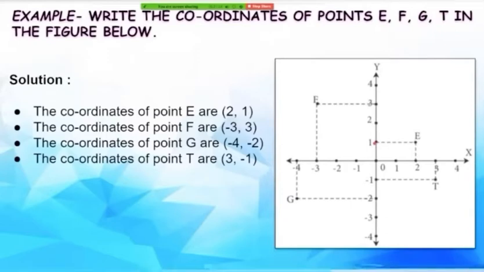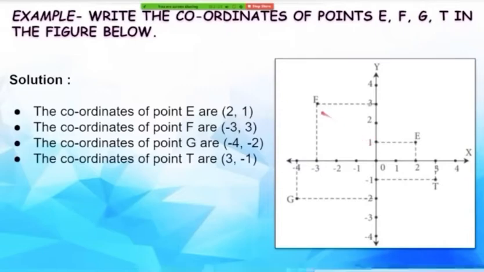And this segment intersects the y-axis at point 1. Therefore, its y coordinate is 1. So these are the two coordinates of point E. That is 2, which is the x coordinate, and 1, which is the y coordinate.